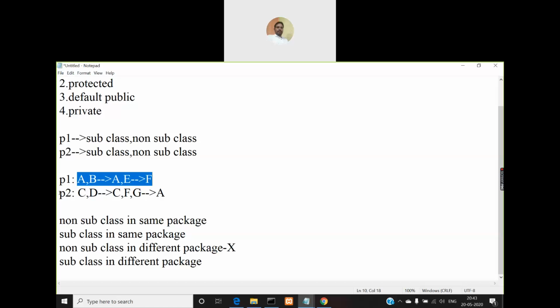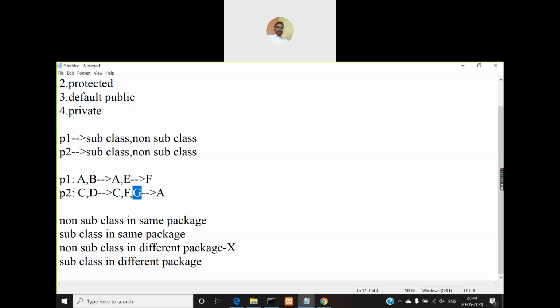But coming to the other package P2, if there are any subclasses for A, there you can access. So what are the subclasses here for A? G is a subclass, so you can access those members of class A which are defined as protected in G, but in other classes which are non subclasses, you cannot access. So you cannot access in C because C is not a subclass for A. Okay, and you cannot access it in D because D is not a subclass for A. You cannot access in F because F is not a subclass for A, right? But you can access it in G because G is a subclass for A.